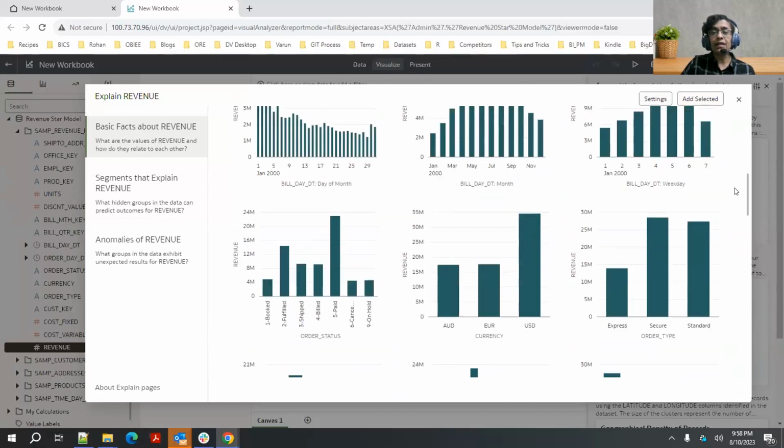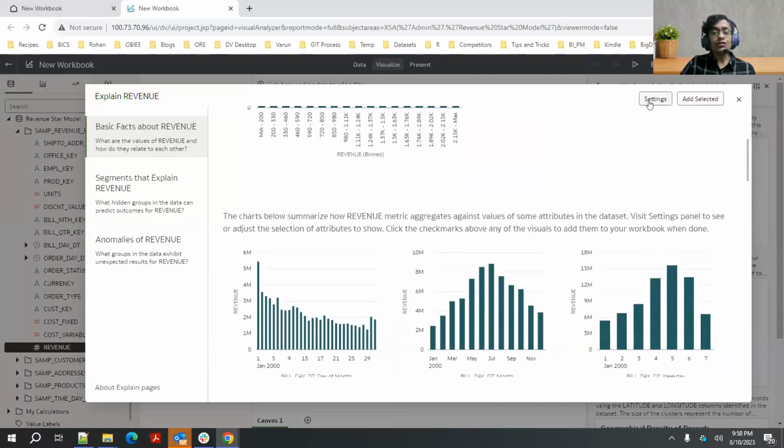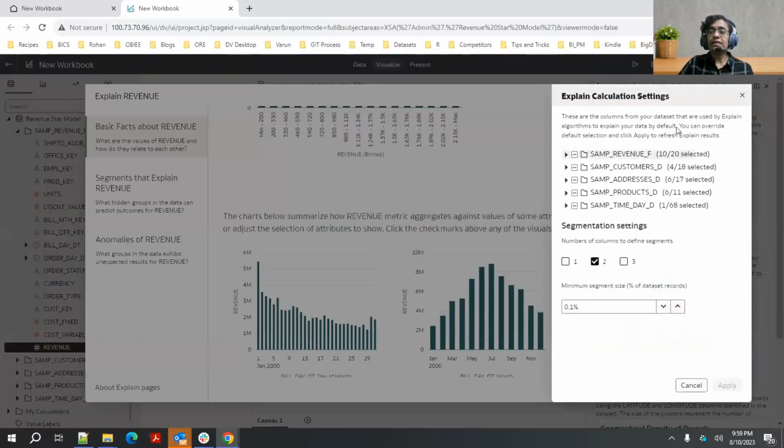What I'm noticing is that it is showing me these visuals, basically the distribution by a select few attributes from my data set. So it's not picking all the attributes from all the tables in my data set, but just a few of them, right? And I also noticed that I now have a settings button available in basic facts. You may be aware that we introduced the settings button capability, but just for segments, a couple of releases back. In July, settings is available across all the tabs in Explain, right? So let me now look at settings.